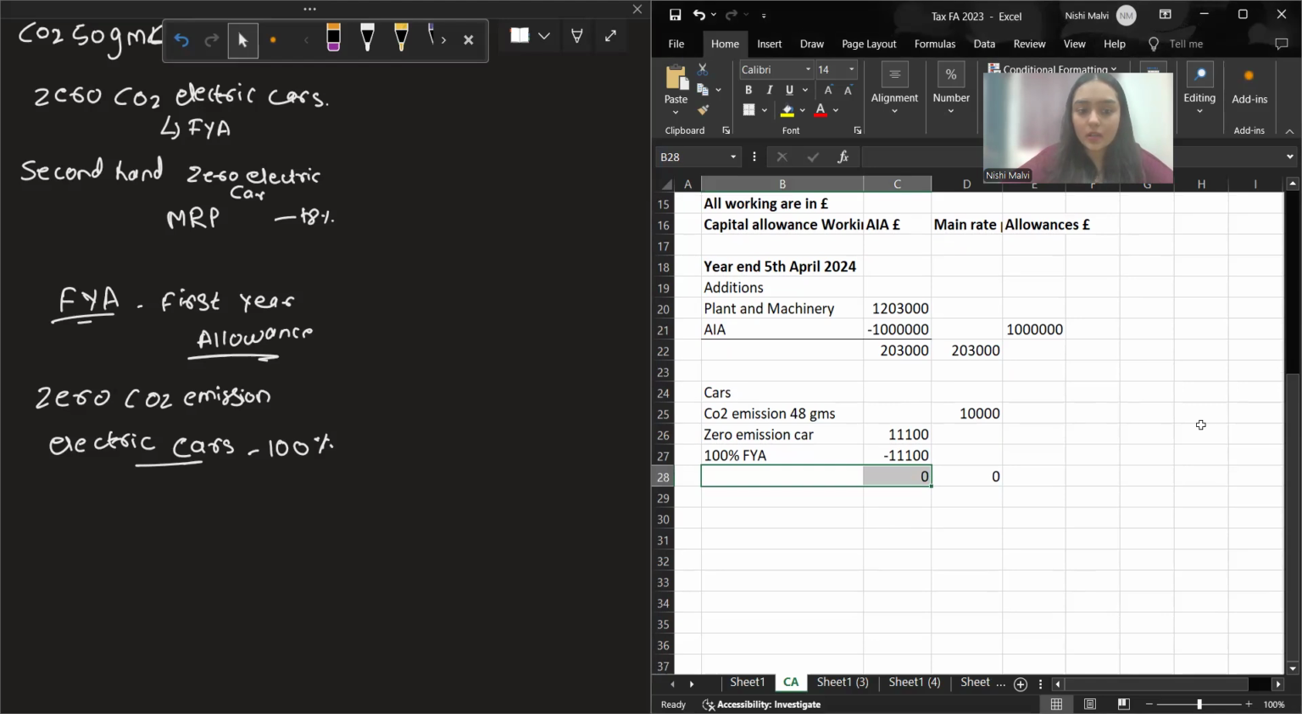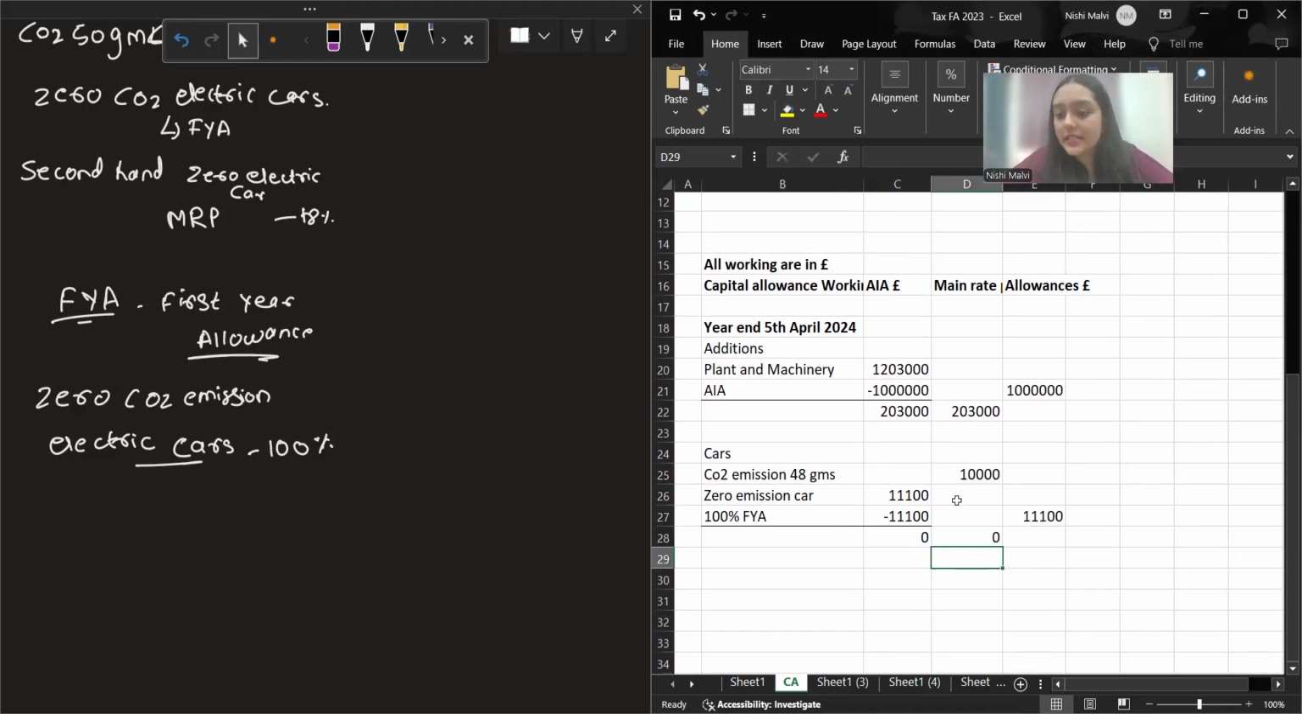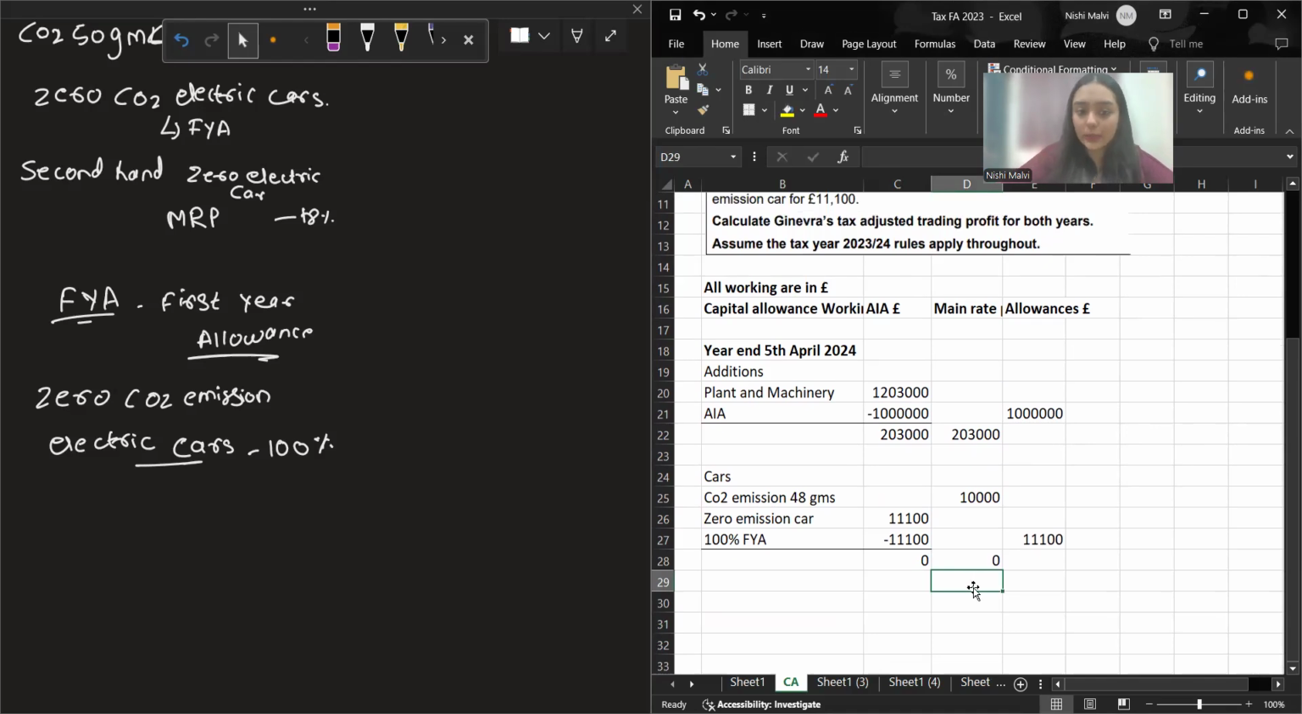Whatever allowance we did, we'll add that. Now you will see the balance. What is the balance for the main rate pool? Main rate pool balance will be